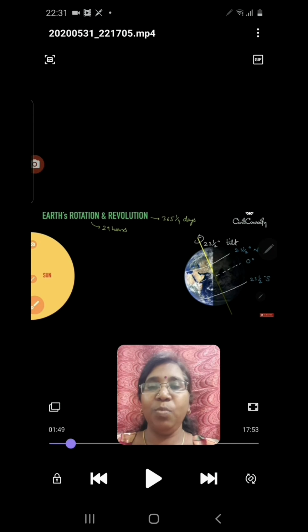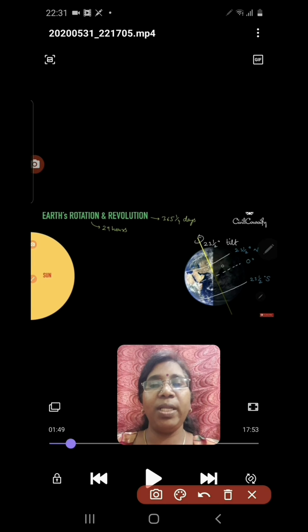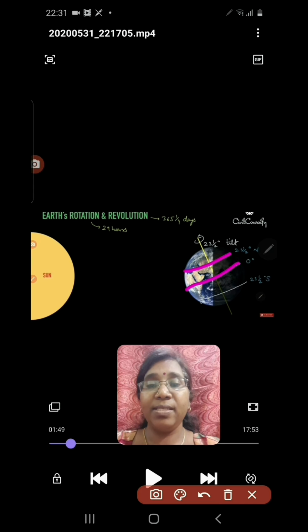Now let us discuss seasons in more detail. Let's see which are the important latitudes here. Already we learned about them. This is 0 degree, that is the Equator, this is 23.5 degree, the Tropic of Cancer, and this is 23.5 degree, the Tropic of Capricorn.